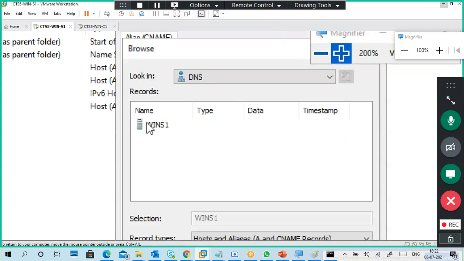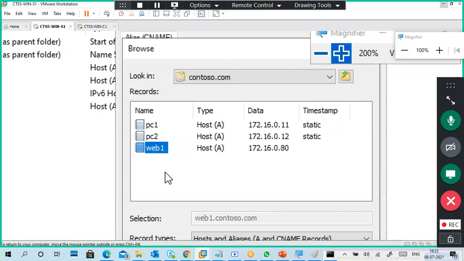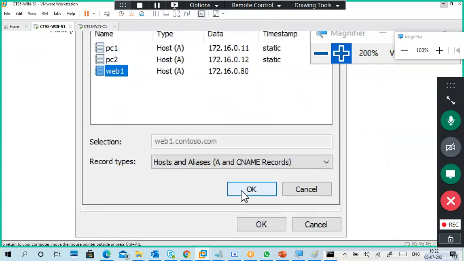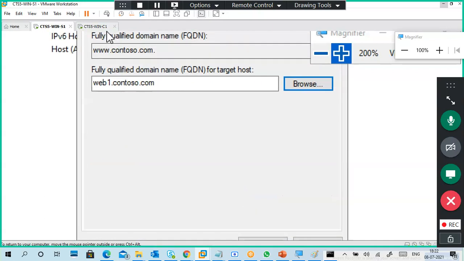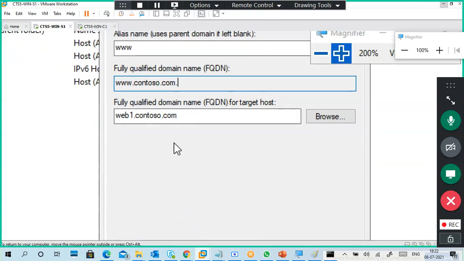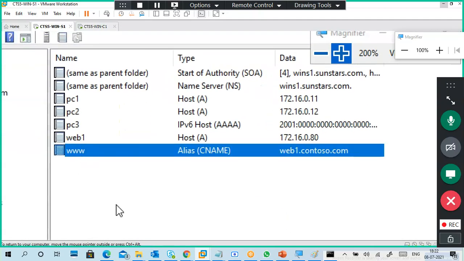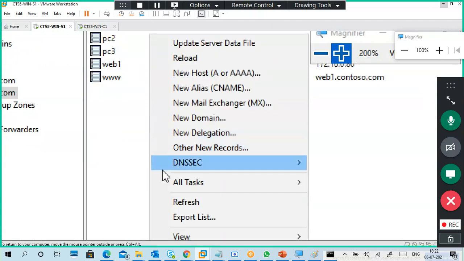www.contoso.com, browse, forward lookup zone contoso.com, open web1. Can I click OK or do you want to see again? Okay, now can you see www.contoso.com and web1.contoso.com. Click OK. Next, if you want to create a mail exchange server, it is the same thing. You have to create it like that only.